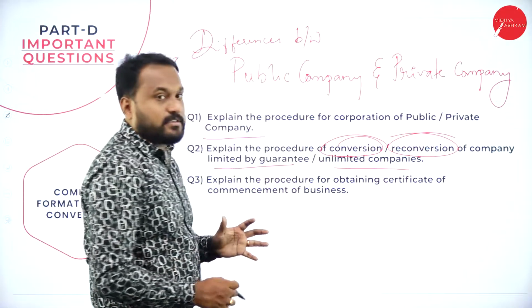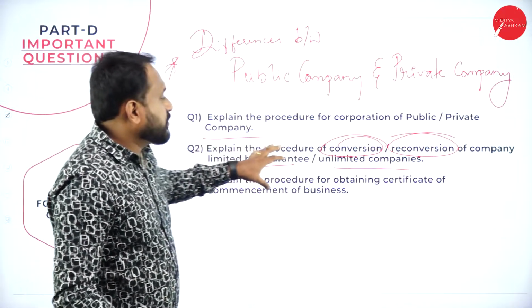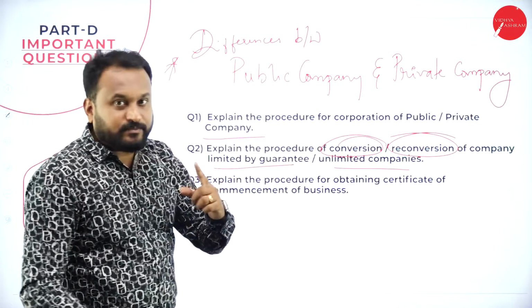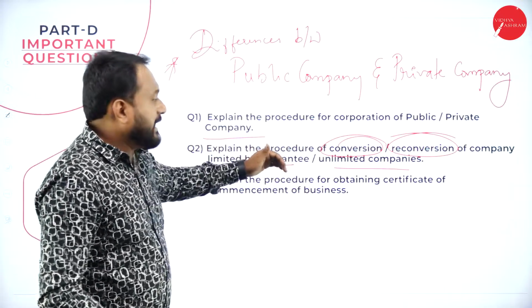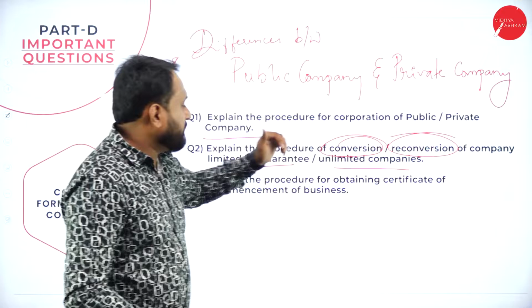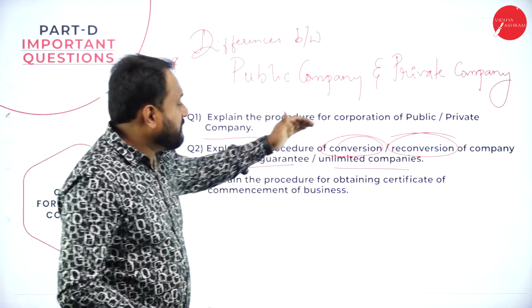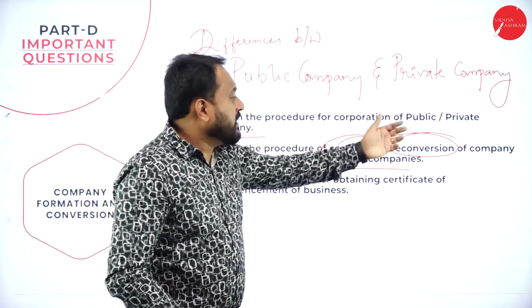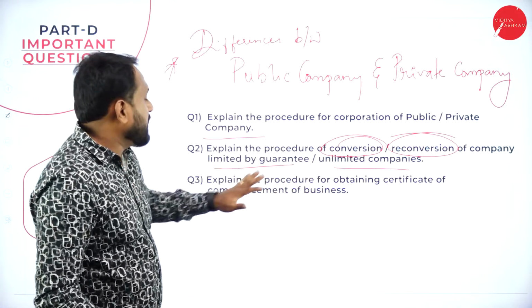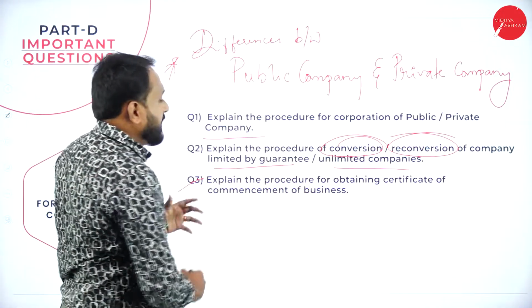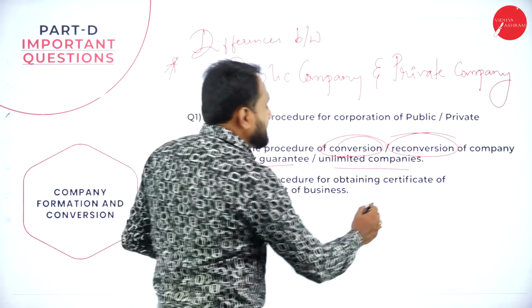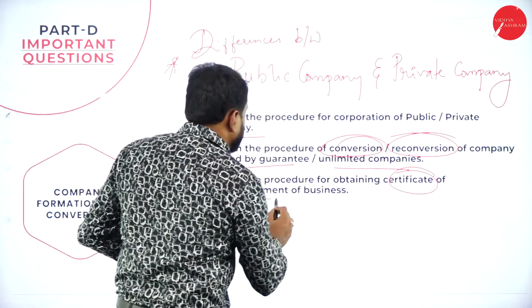Very, very important. The question is: explain the procedure of conversion of limited by guarantee or reconversion of limited by guarantee, or conversion of unlimited company or reconversion of unlimited company. The last question here is, explain the procedure for obtaining certificate of commencement of a business.